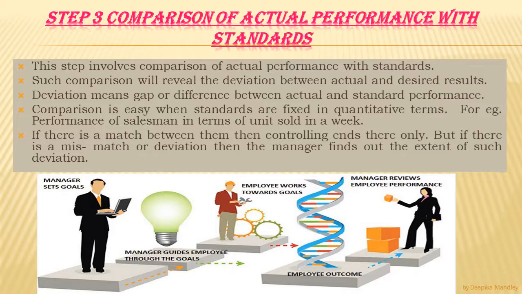Comparison is easy when standards are fixed in quantitative terms, for example, performance of a salesman in terms of units sold in a week. It may be noted that if actual performance matches the standards, then there is no need for further action as everything is under control. But if there is a mismatch or deviation, then the manager finds out the extent of such deviation, and then we need to follow the next steps.